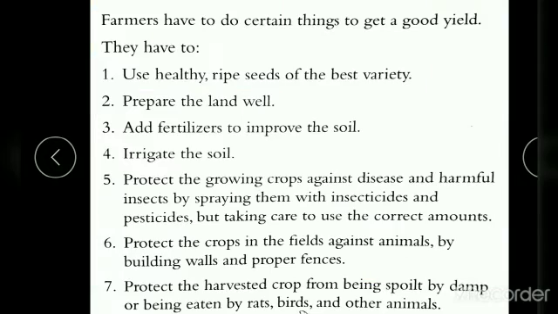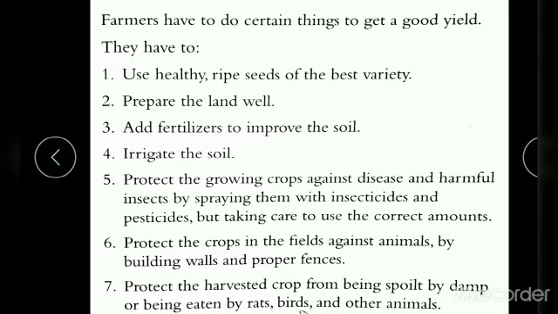So you can see farmers have to do certain things to get a good yield. They have to use healthy ripe seeds of the best variety. Next, prepare the land well before they sow it. Sow the seeds, add fertilizer to improve the soil and irrigate the soil. The fifth one is to protect the growing crops against disease and harmful insects by spraying them with insecticides and pesticides, taking care to use the correct amounts.